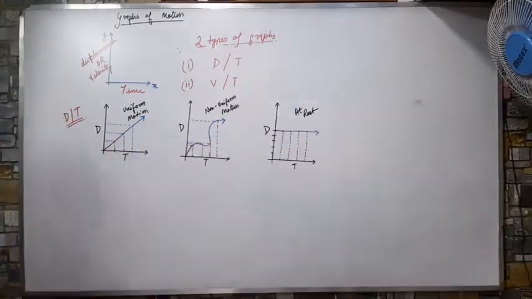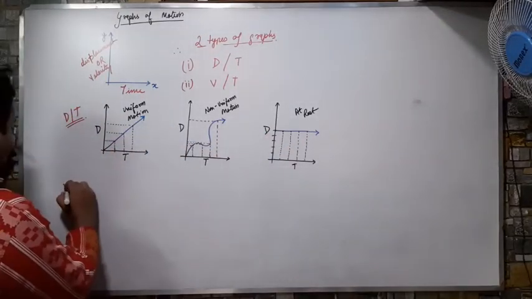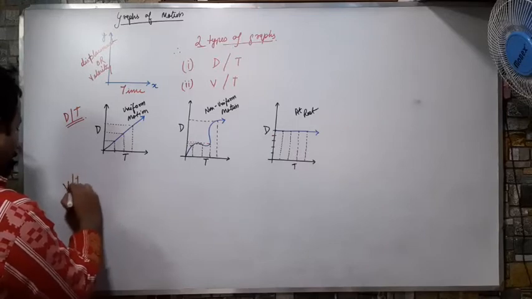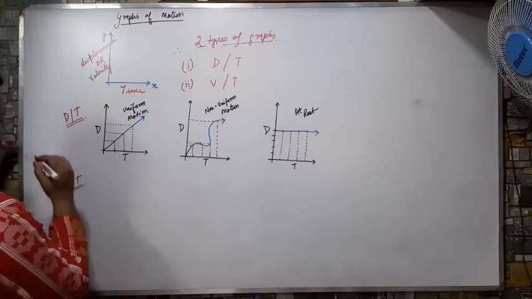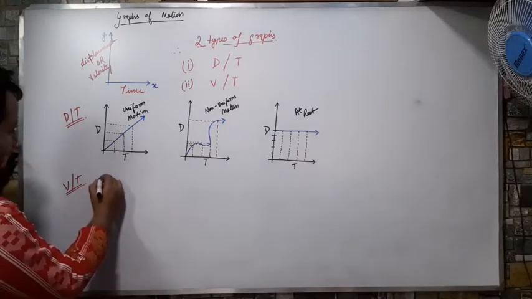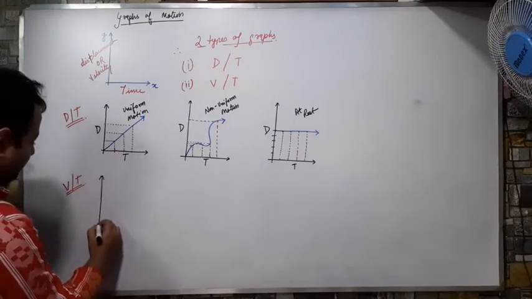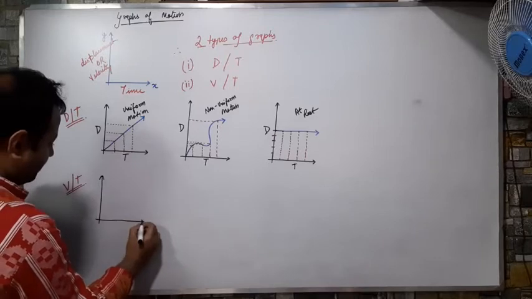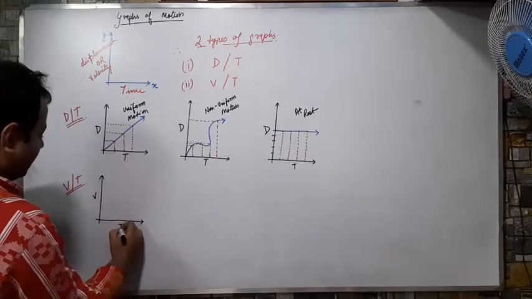Now some examples of VT graph. Now what are those VT graphs? These VT graphs are, again, I will take three examples. Here will be velocity, here will be time.